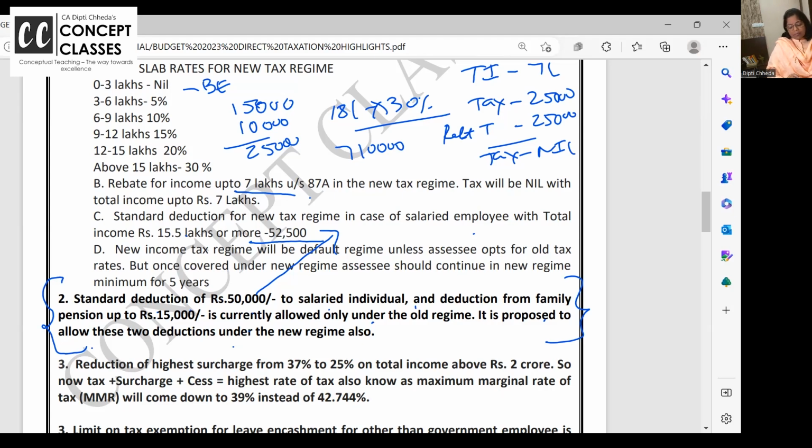So I don't know. It's my personal view. Everyone is saying it's a superb thing, so many benefits they are giving in the new tax regime. But still, I'll show you one comparative at the end. Wait and watch the video till the end. I'll tell you the comparative.